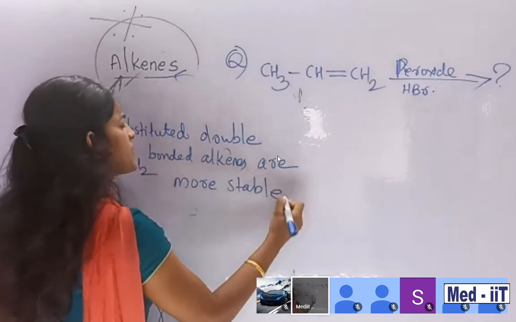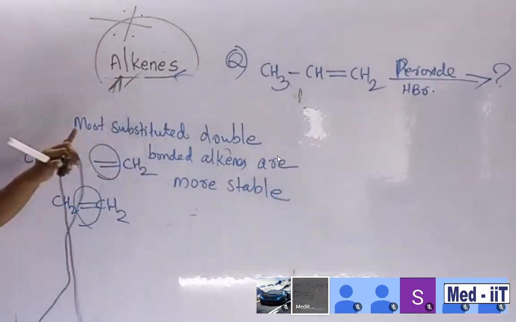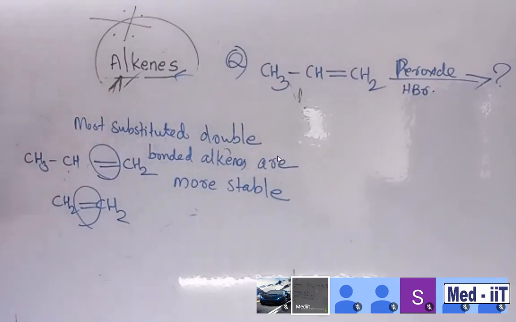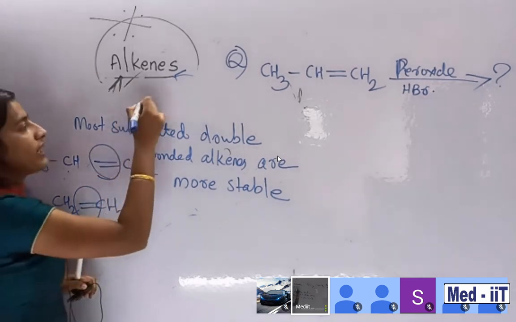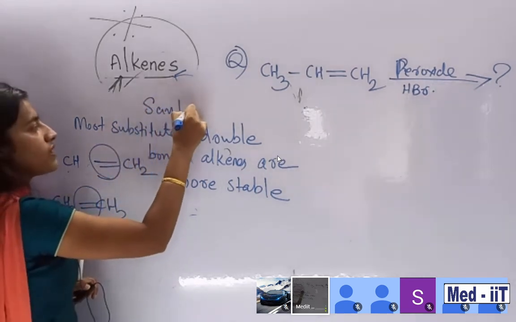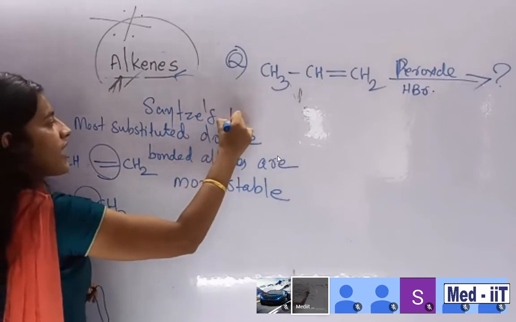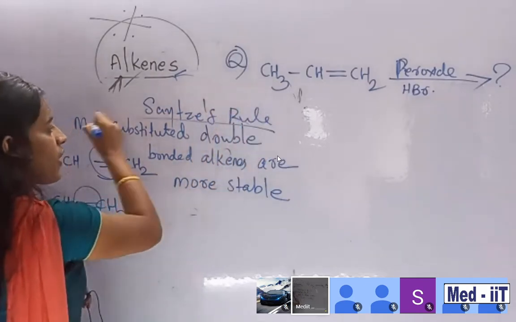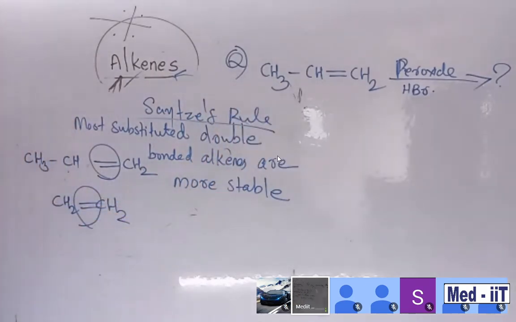It's very important. Most substituted double bonded alkenes are more stable than least substituted double bonded alkenes. Why? This rule is called the Zaitsev rule. The Zaitsev rule in chemistry points out that most substituted double bonded alkenes are more stable. Then how do you identify whether it is more substituted or not? I will help you.